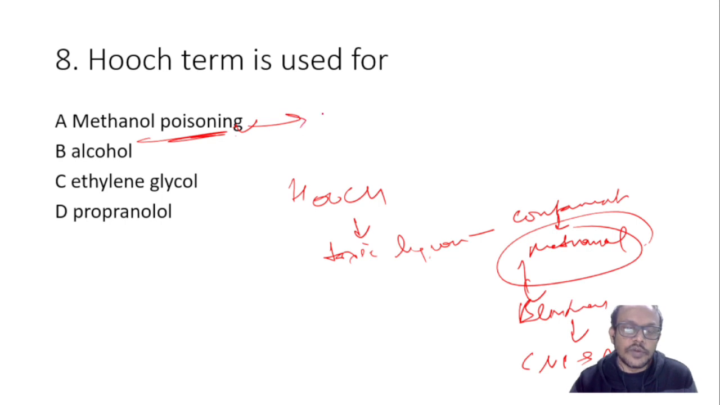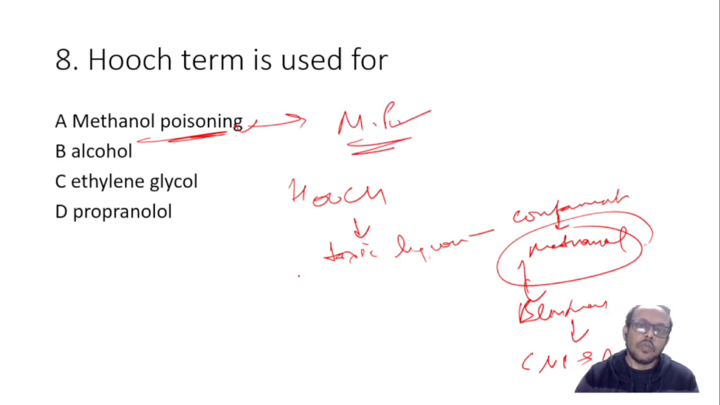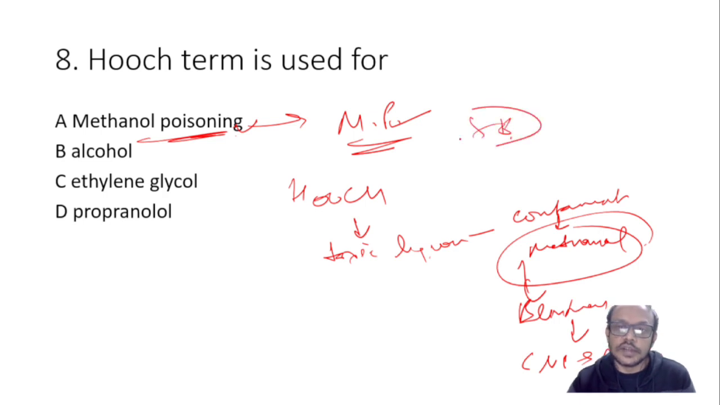The most common state where hooch occurs is MP, Madhya Pradesh. More than 50% of the cases of hooch are in MP.